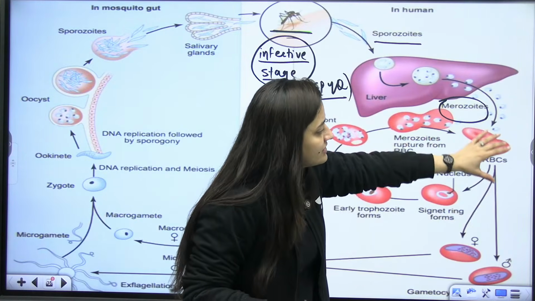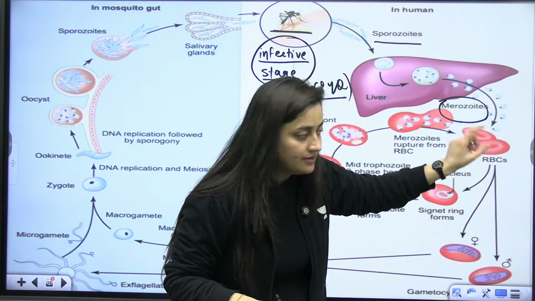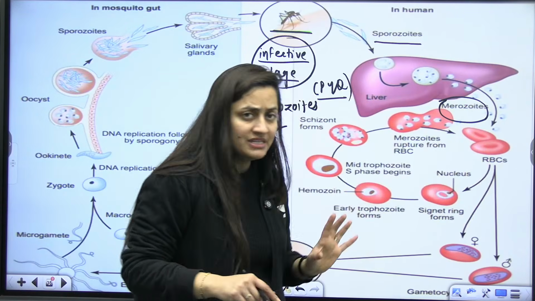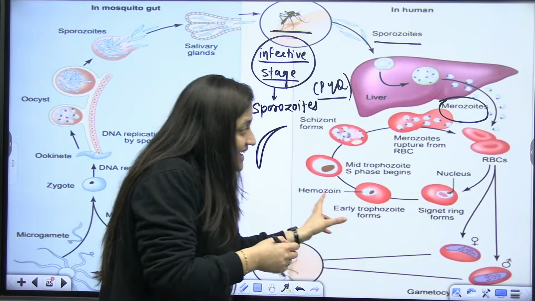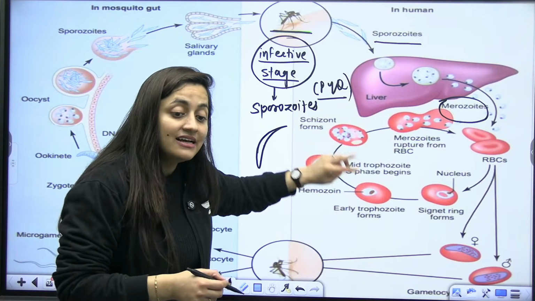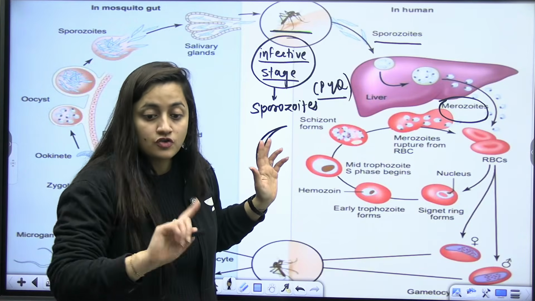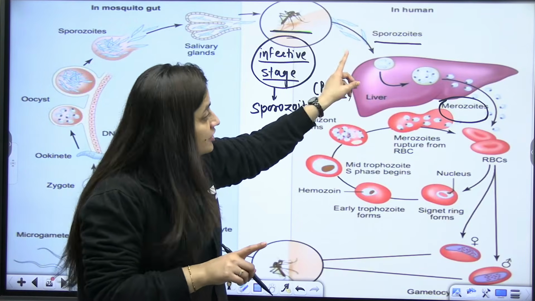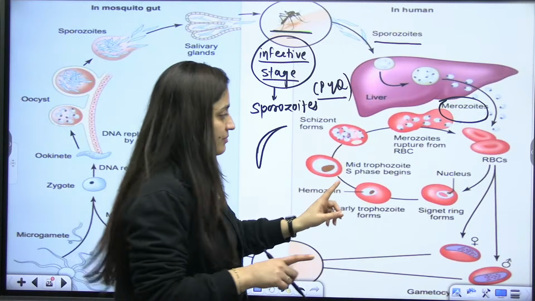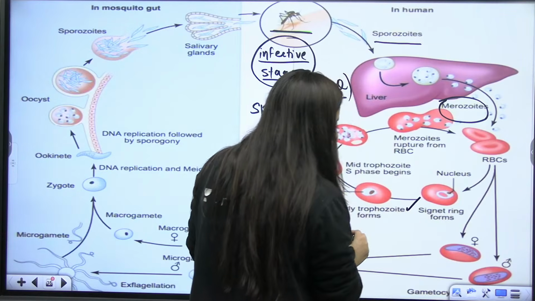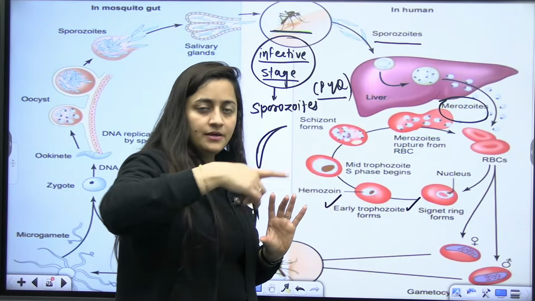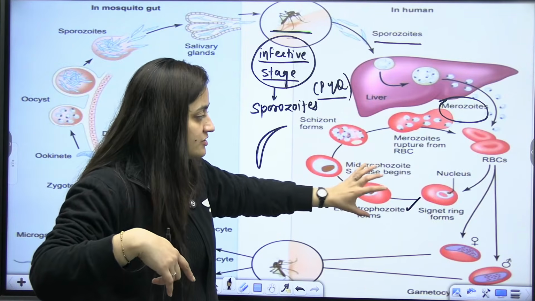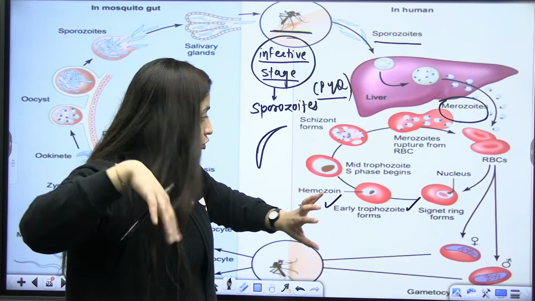So these merozoites will start infecting the RBCs. They will start feeding on them, right, students? There will be different stages that we will see, but again these are the asexual stages. This is not sexual reproduction. That is why human is the secondary host, not the primary host. You can see signet ring stages there. Again, a trophozoite will form. These trophozoites will feed on the hemoglobin.